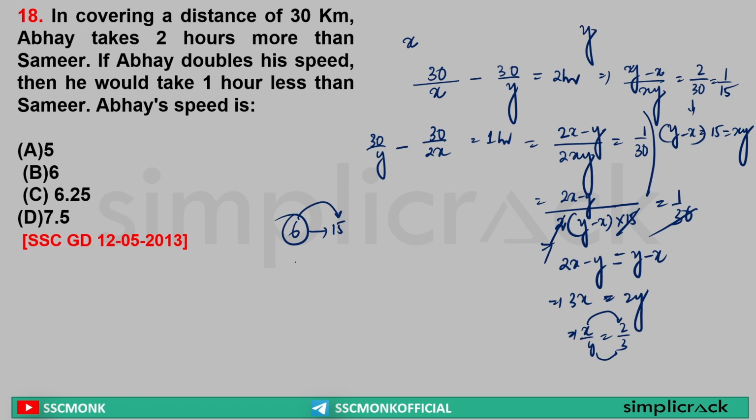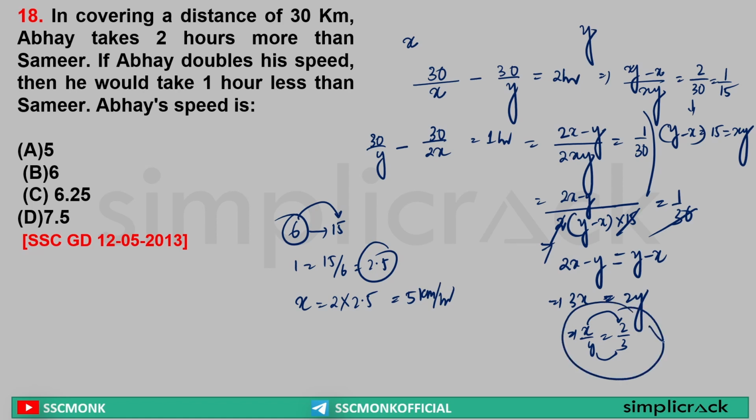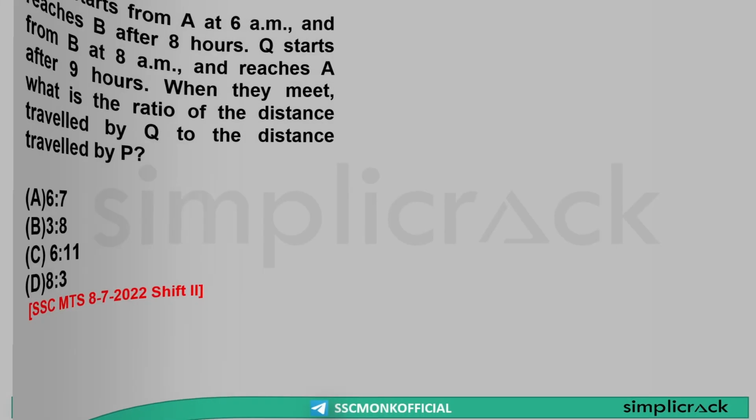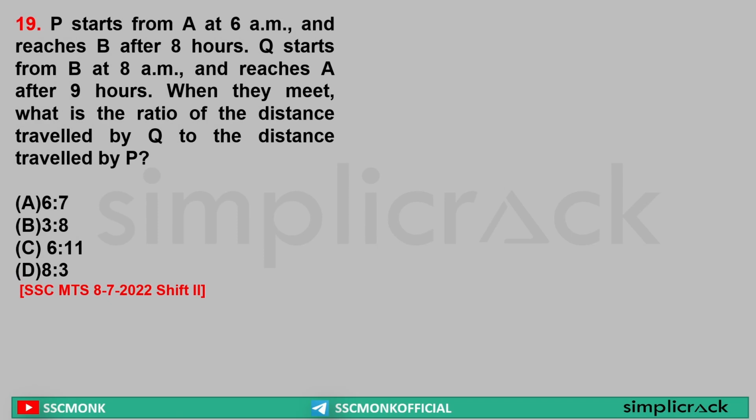If 6 parts is 15, 1 part is equal to 15 by 6, that is 2.5. Sir, if 1 part is 2.5, our speed is 2 into 2.5, that is equal to 5 km per hour. What I did, I used this value in this particular equation as a solution to this question, and I found the answer. Clear?